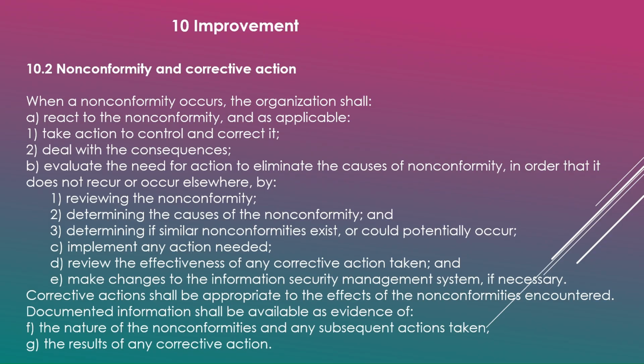What all should you document? The nature of the non-conformity and the subsequent actions taken. So what was the non-conformity? What actions have you taken? The results of the corrective action. After implementing the corrective actions, what are the results? Did it really help your ISMS? Then document that. This is what continual improvement says. Whatever improvements you're making, document them, and then come back and evaluate and see whether the results of corrective actions are good to go or not.